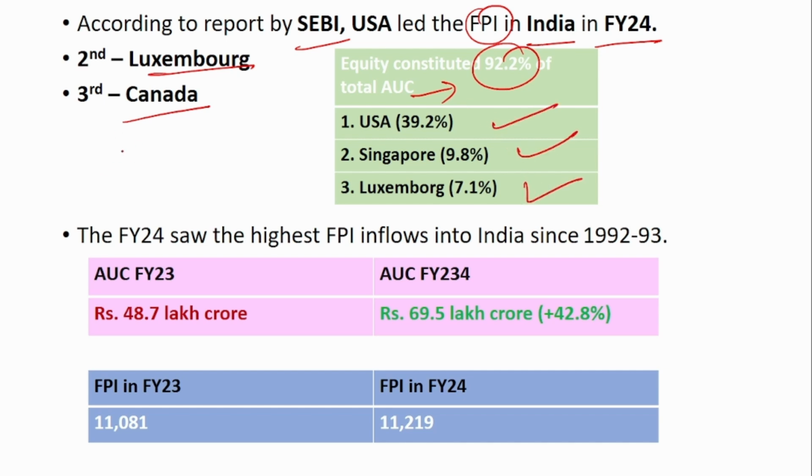So remember, overall FPI, first is USA, second Luxembourg, and third Canada. But in case of equity, here also the first position is USA, but the second and third are Singapore and Luxembourg. Do remember this, it's very important.